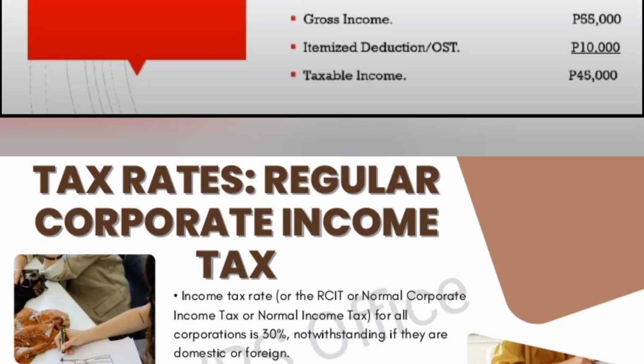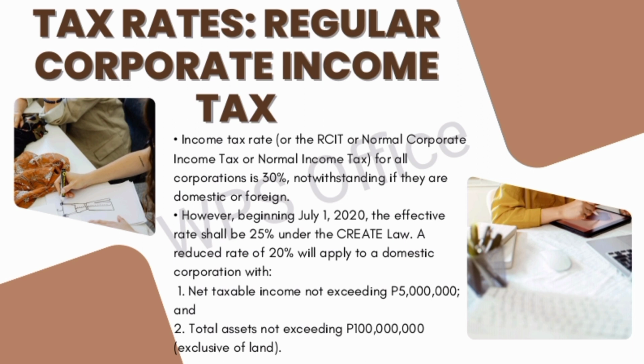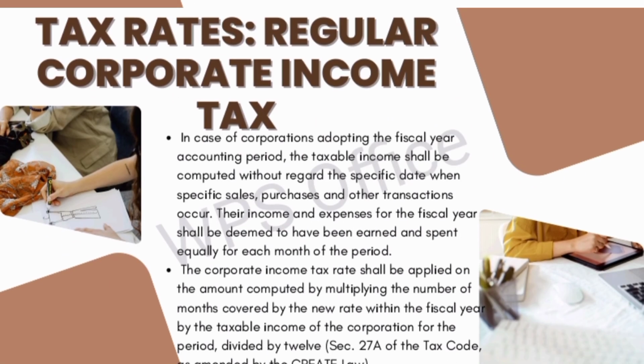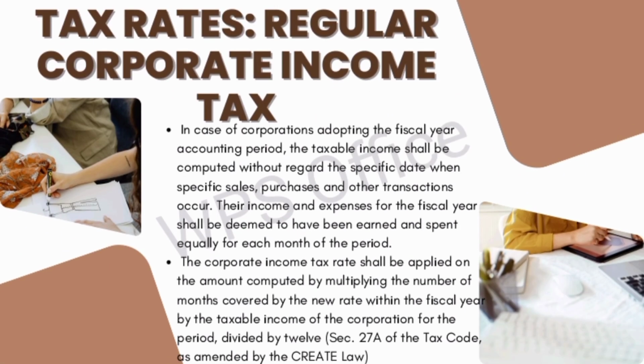So that's it. The regular corporate income tax rate, also known as the RCIT or normal corporate income tax, is 30%. This rate applies to all corporations regardless of whether they are domestic or foreign. The method ensures that income and expenses are evenly allocated over the fiscal year, and the appropriate tax rate is applied for a period with different rates as per Section 27 of the Tax Code, as amended by the CREATE law.